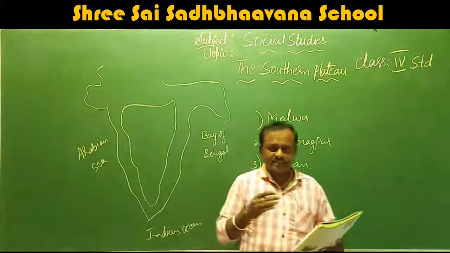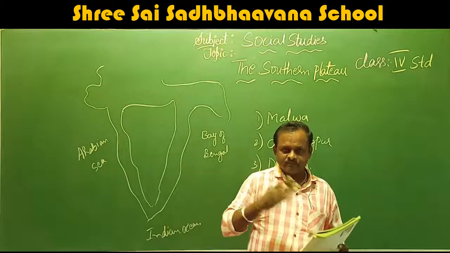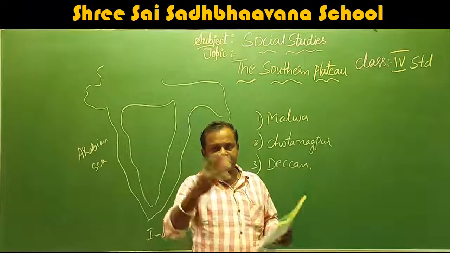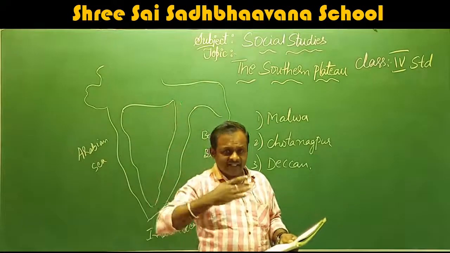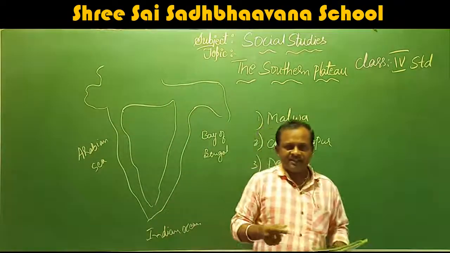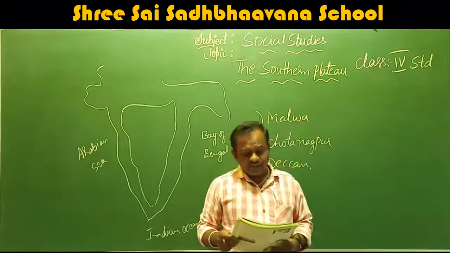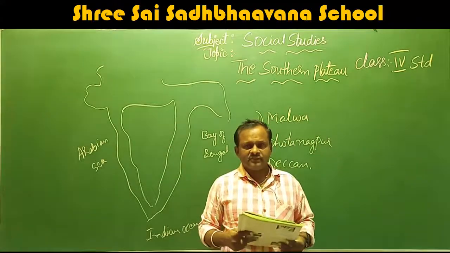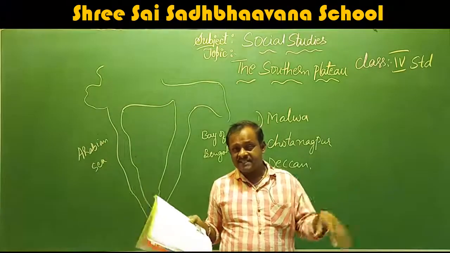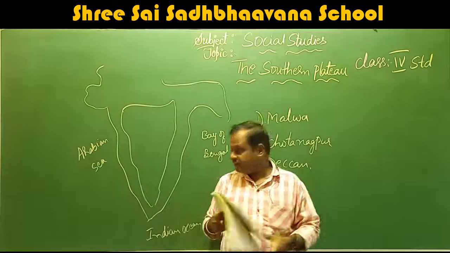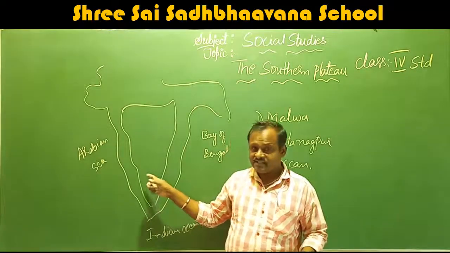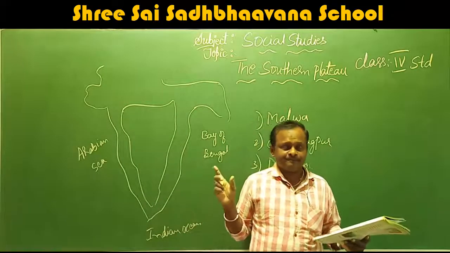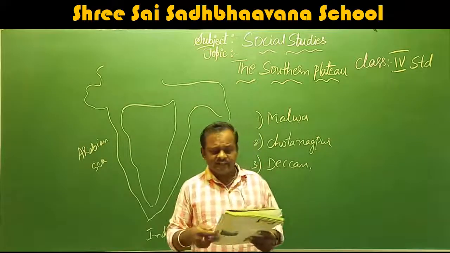In the last chapter, we studied the two monsoons, the coming monsoons and the returning monsoons. The same is given here. It is very hot and humid in summer. In this region, it is very hot and humid in the summer. When you go to the last areas, that is Tamil Nadu, Kerala, and Andhra Pradesh, it is very, very hot.